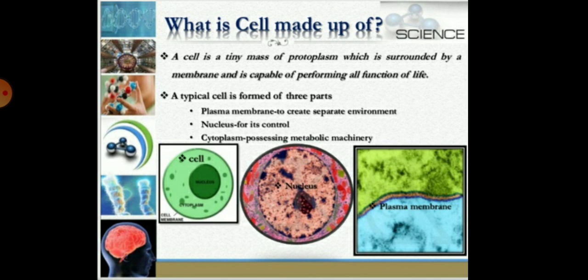So children, a typical cell is formed of three parts. First is the plasma membrane to create a separate environment, and second is the nucleus which controls all the functions. It is also called the brain of the cell. And the third is the cytoplasm where all the cell organelles are present.